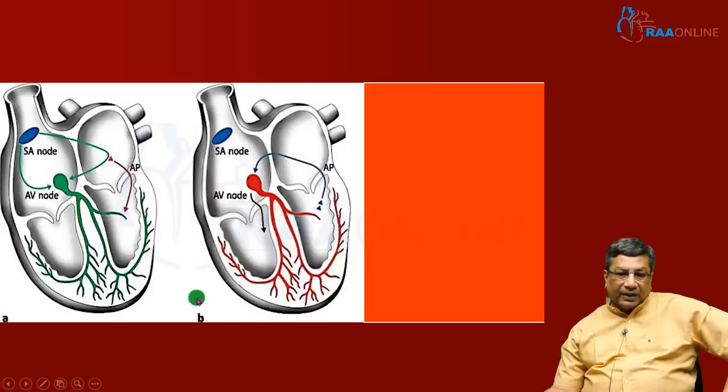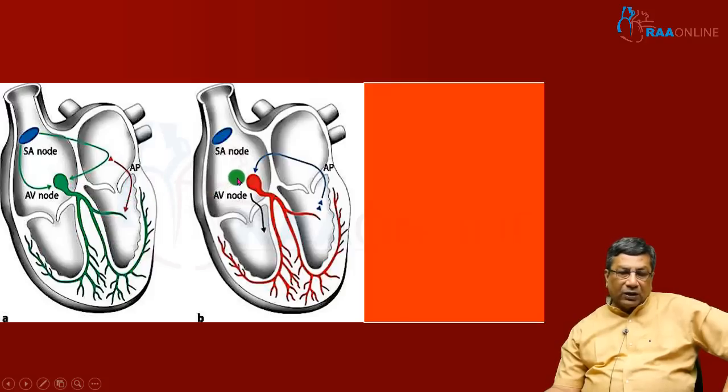This is what is happening here. This is a normal Kent bundle. Normally, when there is a sinus rhythm, normal conduction will happen through the normal pathway as well as through the accessory pathway, resulting in a short PR with a delta wave, which I explained yesterday. This is what normal conduction looks like. For example, when we have a premature beat and the premature beat blocks one of the pathways, the reentry circuit will be precipitated.